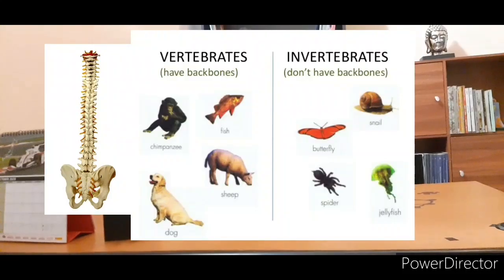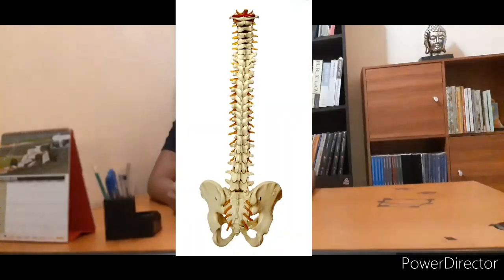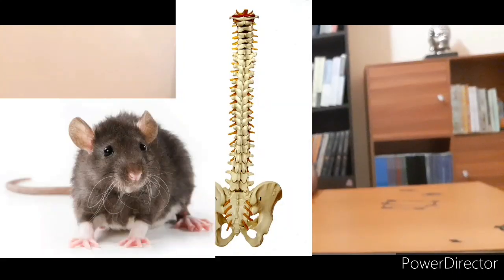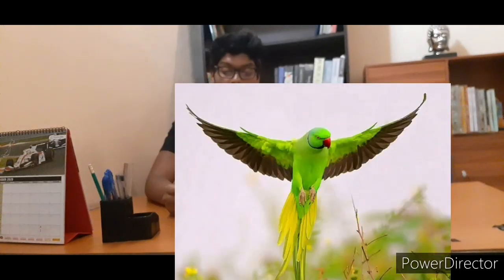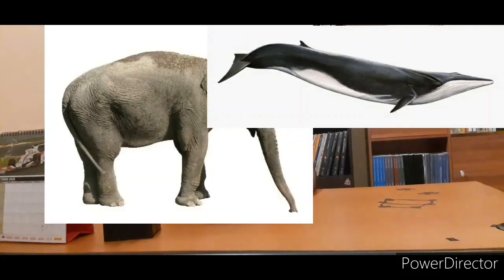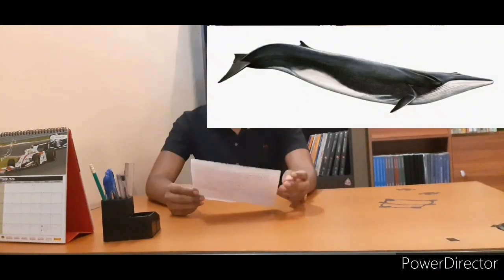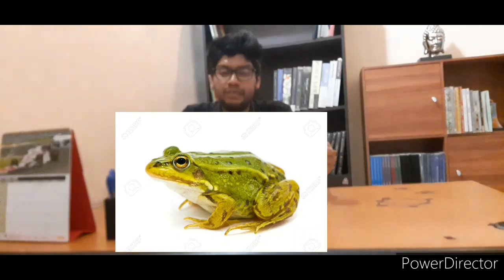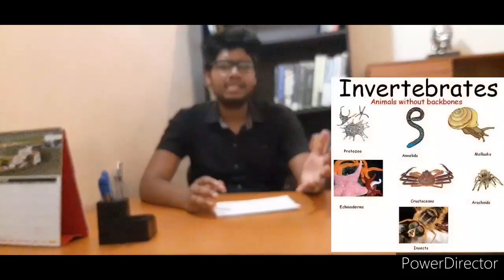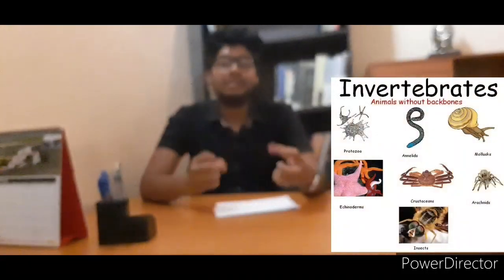The vertebral column means the backbone of a certain animal. Some animals possess a backbone and some do not. For example, vertebrates are the rat, elephant, parrot, human, cobra, crocodile, whale, and frog. All of these are vertebrates. Similarly, invertebrates are the animals that do not have a backbone or vertebral column. That means they don't have a skeletal system.